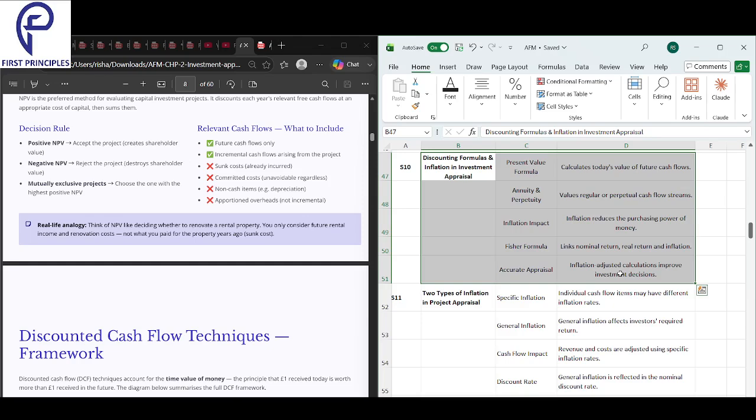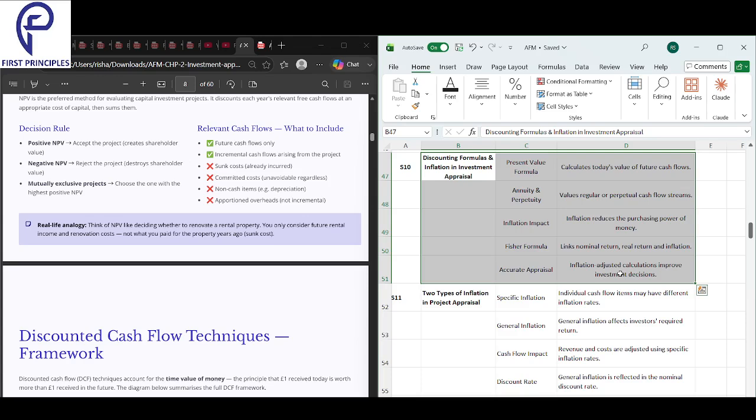So inflation is something that reduces the purchasing power of money. It means that money loses value. 100 rupees today buys less tomorrow. What 100 rupees can buy today is not the same as what it may buy a week from now, a month from now, or a year from now. With time, money is losing value.